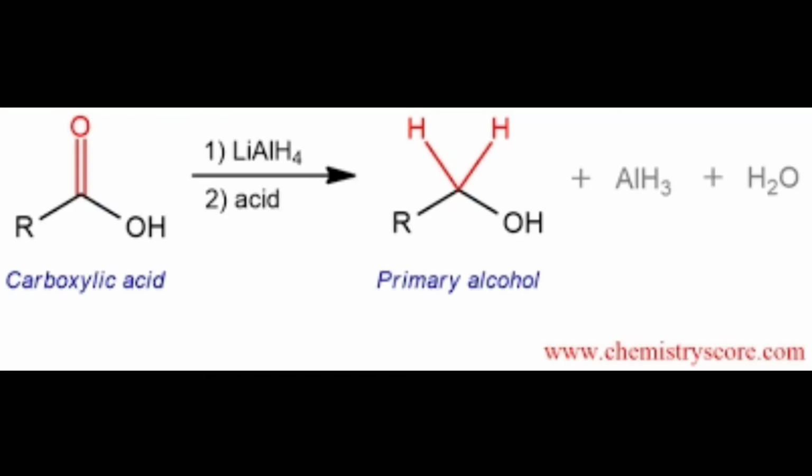We take the last point in this chapter, that is the reduction of carboxylic acid. Carboxylic acids are reduced to primary alcohols by powerful reducing agents like lithium aluminum hydride. Carboxylic acid can also be reduced by diborane. Diborane does not reduce COOR, and sodium borohydride, NaBH4, does not reduce the COOH group.